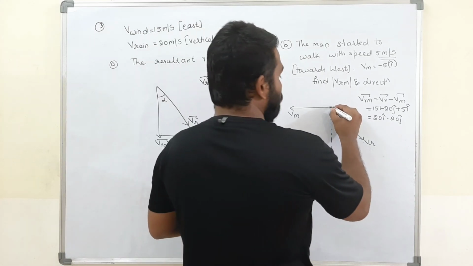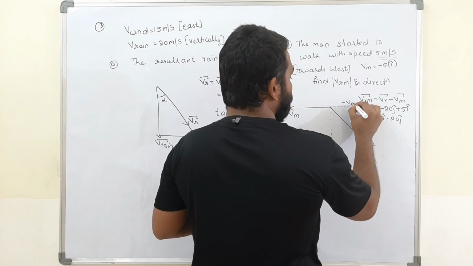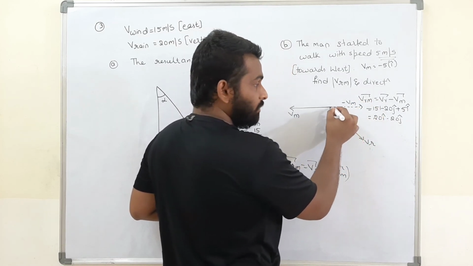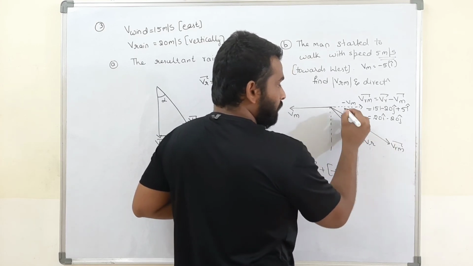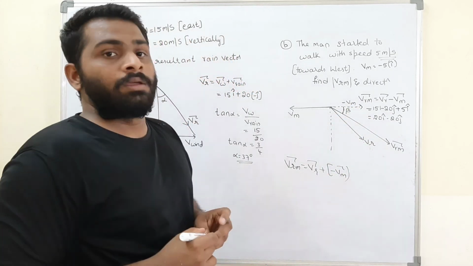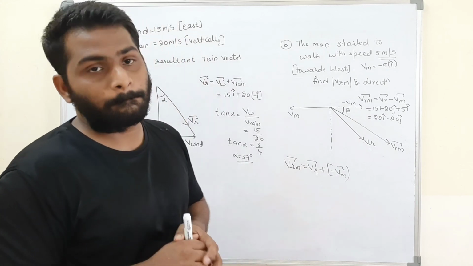That means minus Vm will be in this direction. This is minus Vm, this is Vr. The resultant will be Vrm, making some angle, assume beta.